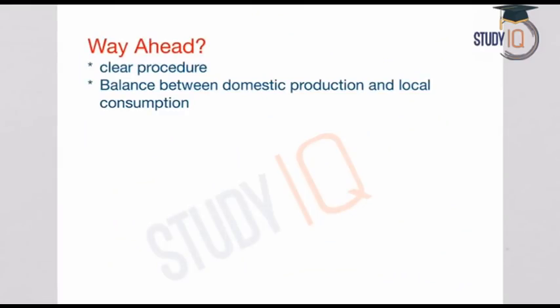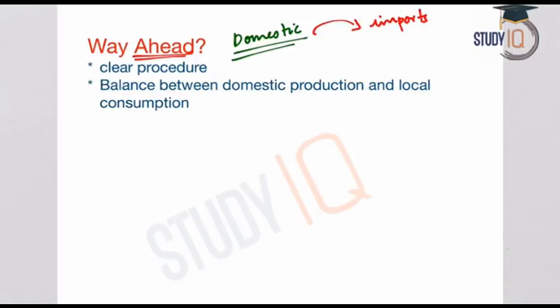Now let us see what the way ahead is. As a result of increasing dumping, in the long run, what will happen? This low priced imports will eventually kill the domestic industry. So once the domestic manufacturers disappear from the market, what happens? The Indian economy will completely be dependent on imports.